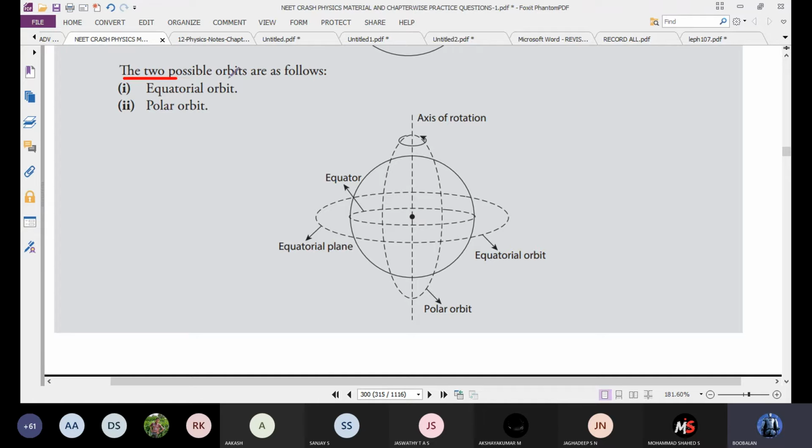So there are two possible orbits. One is the polar orbit, another is the equatorial orbit. Polar means it goes from the north pole to the south pole, like this rotation. Geostationary means like this, equatorial, in this line. Please take notes.